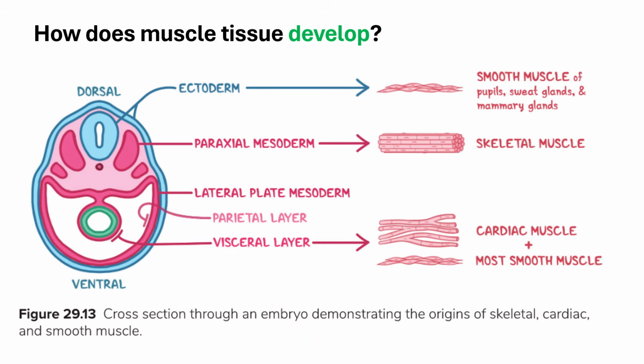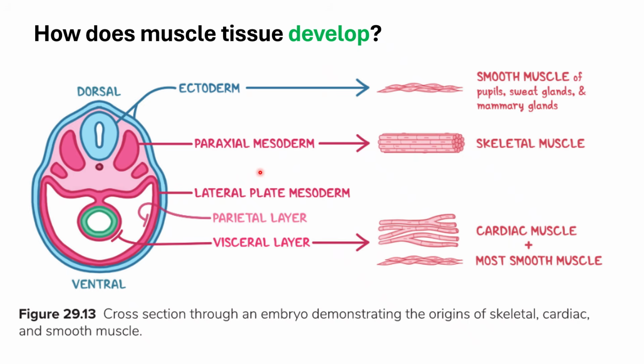First, let's talk about how muscle tissue develops in the embryo. Its primary germ layer origin is the middle layer, the mesoderm. In some very specific parts of the body there is also an ectodermal origin, but for the majority, it is the mesoderm.